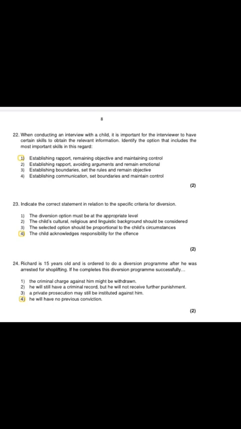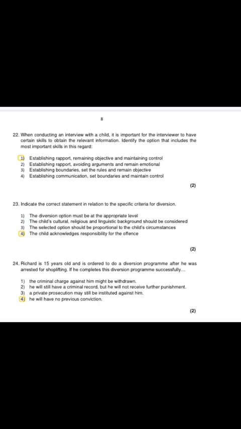So question 23: indicate the correct statement in relation to the specific criteria for diversion. So the correct answer, the fourth one, the child acknowledges responsibility for the offense. So indicate the correct statement in relation to specific criteria for diversion. The correct answer, the fourth one.